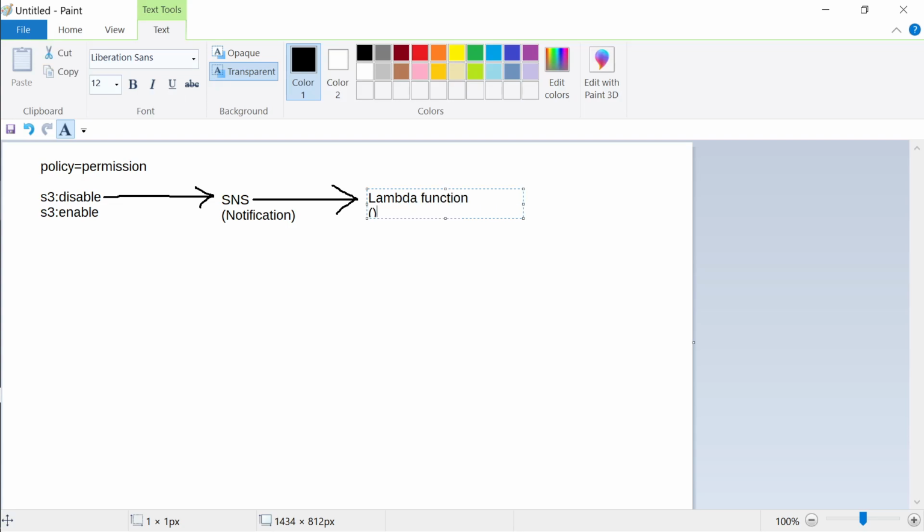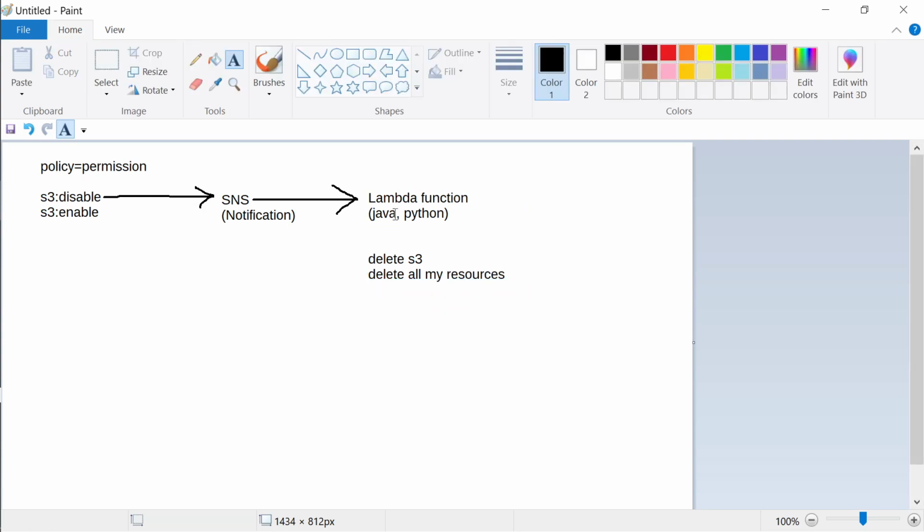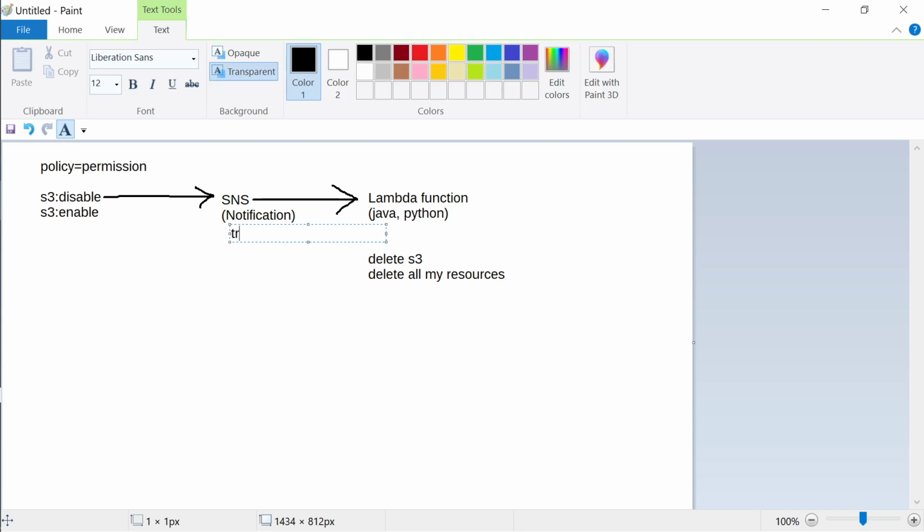Now the lambda function will be written in, let's say, Java or Python or Node.js. So it can be anything. And in this program, you can say delete S3, or you can say delete all my resources. You can program it over here in the lambda function. This is what you can do, and this is how the lambda function is actually executed. And what is triggering it, this notification is triggering it.